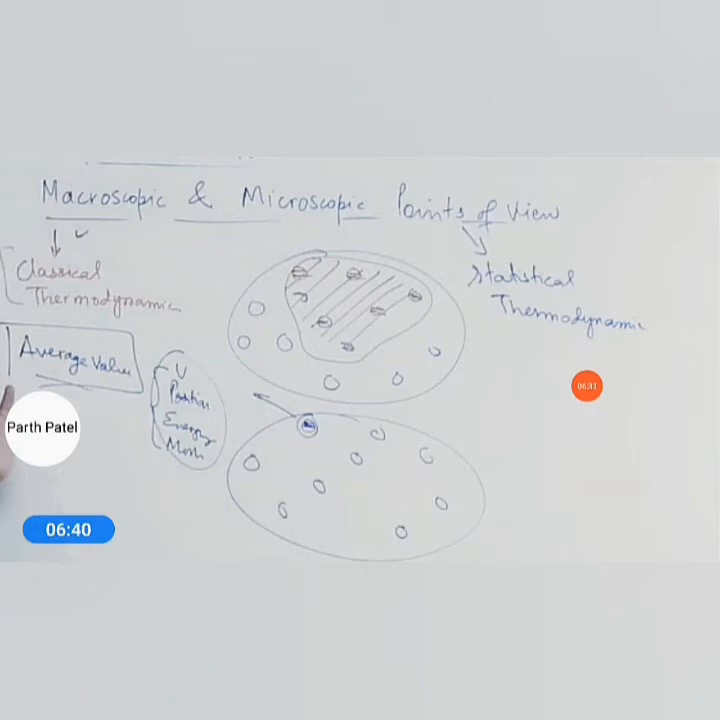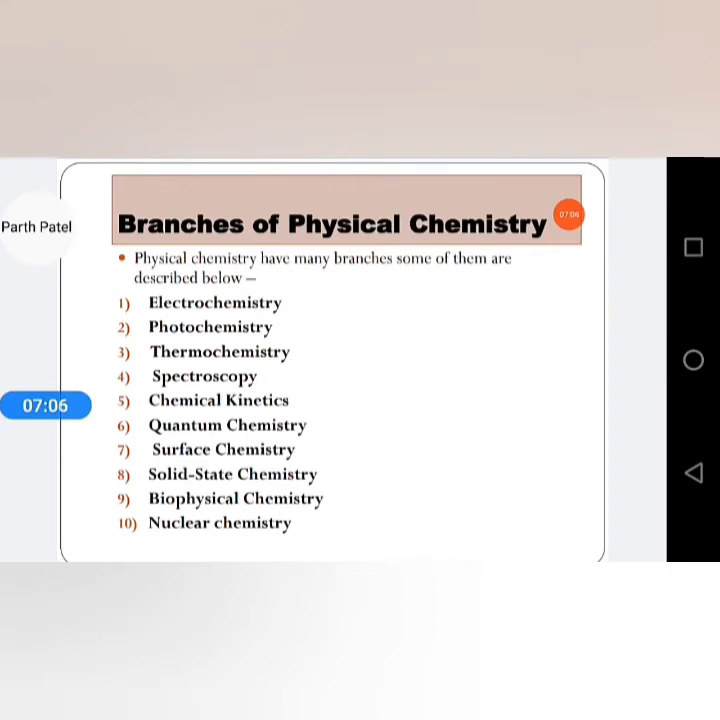Concept of macroscopic and microscopic: the view of classical thermodynamics is macroscopic, and statistical thermodynamics is the microscopic point of view. Microscopic means average values; macro means the largest and micro means the smallest. Branches of physical chemistry. Physical chemistry has many branches. Some of them are described below.